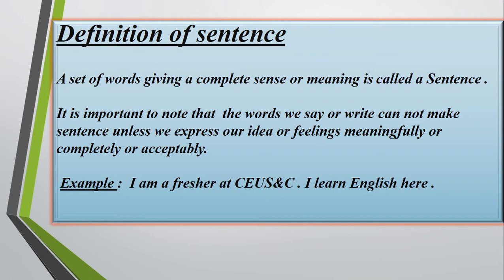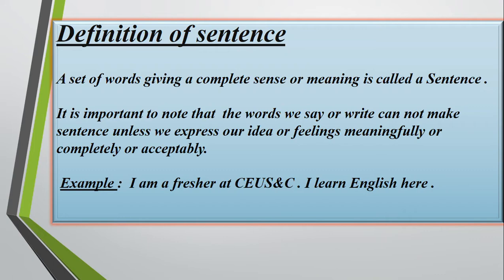It is important to note that the words we say or write cannot make a sentence unless we express our idea or feelings meaningfully, completely, or acceptably. That means whenever you say or write something, it must express our idea or feeling, and it must be meaningful, complete, and acceptable.